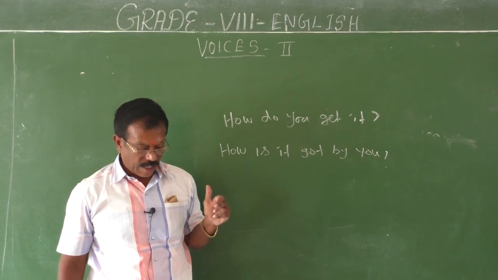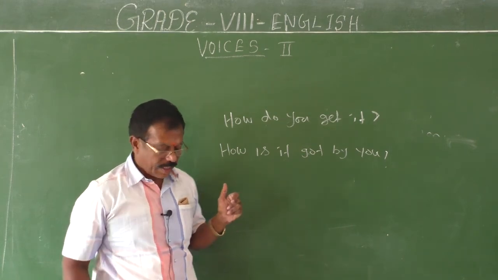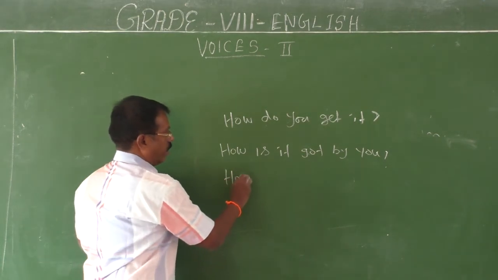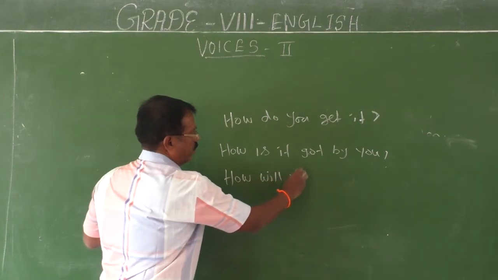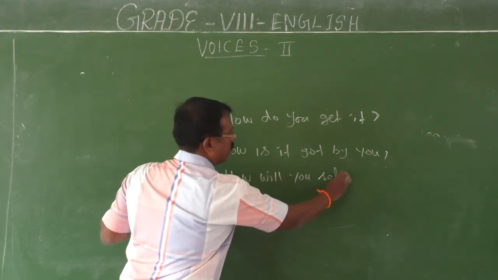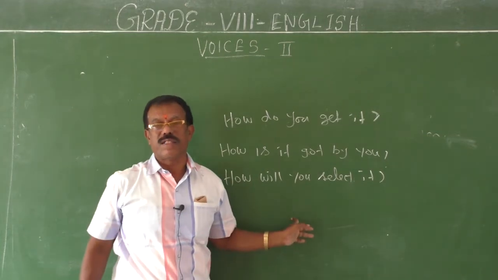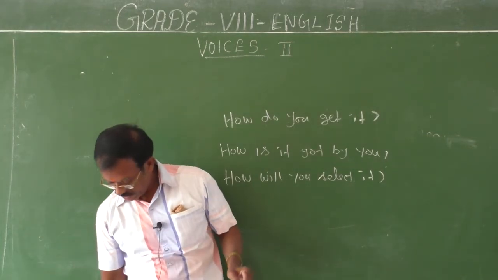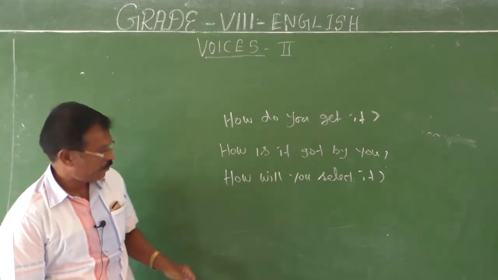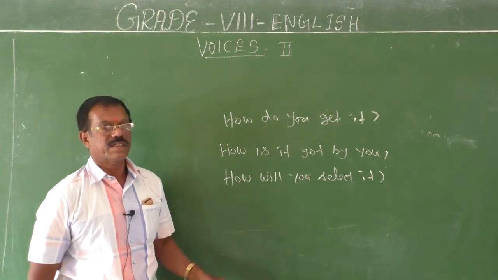Okay. Then the last, how will you select it? Modal. I would like to give you one more sentence using the modal auxiliary, will. How can you change this sentence into passive? How will you select it?